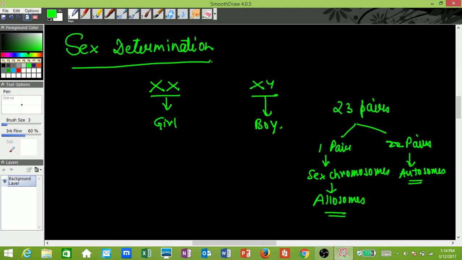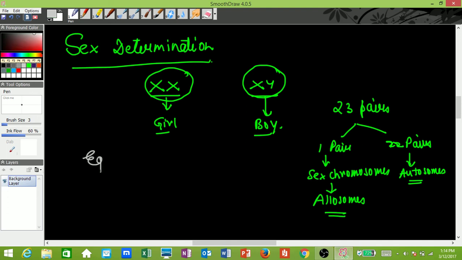So with allosomes and autosomes, there are 23 pairs of chromosomes in a human cell, out of which one pair is sex chromosomes, and the 22 pairs are autosomes, which do not determine the sex of an individual. Then if you have an XX sex chromosome pair, there will be a girl. If you have an XY sex chromosome pair, it will be a boy. This is determined by which sperm fertilizes the egg.